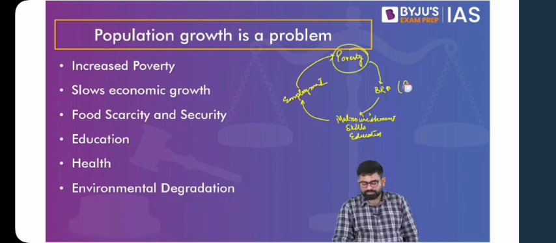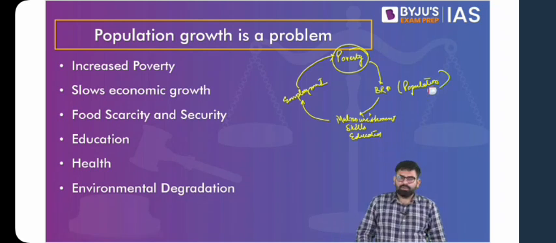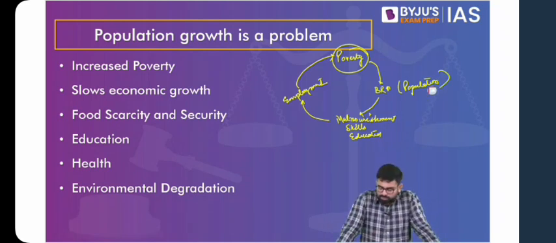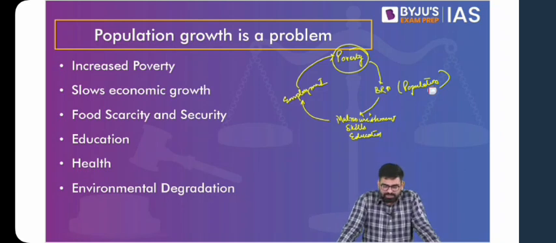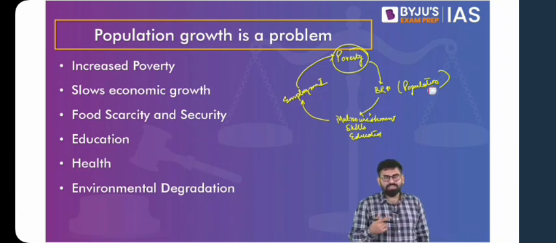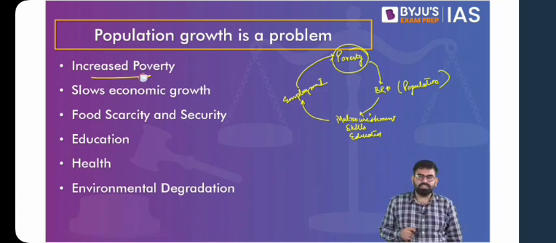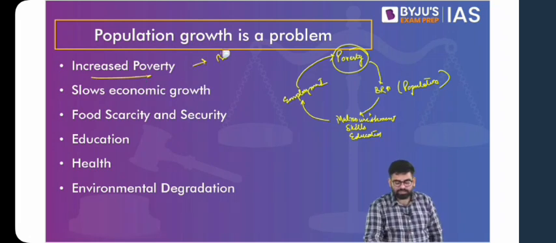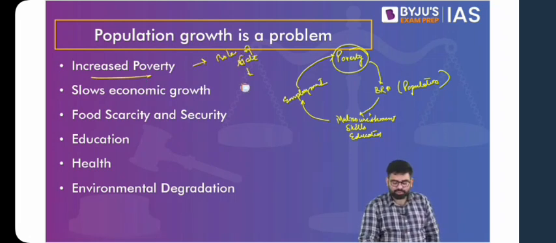Then the role of the state has to increase in terms of providing social security to people. It becomes an additional burden on the state, which translates into slower economic growth, because the governments would not have the kind of money to invest in other aspects. If you focus just on social security, then you cannot take care of economic growth. And if you focus solely on economic growth, then the poverty alleviation programs take a backseat.